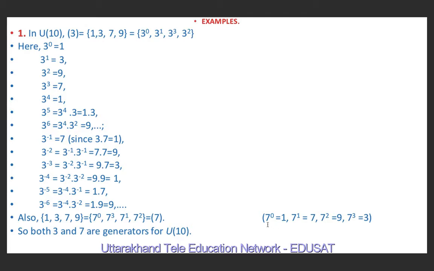You can check 7 raised to power 0 is 1, 7 raised to power 1 is 7. If we divide 7 by 10, the remainder is 7. 7 square is 49. 49 divided by 10, the remainder is 9. 7 cube is 343. 343 divided by 10, the remainder is 3. So U10 is generated by 7. So both 3 and 7 are generators of U10, which is nothing but the set of positive integers less than 10 and relatively prime to 10 under multiplication modulo 10.